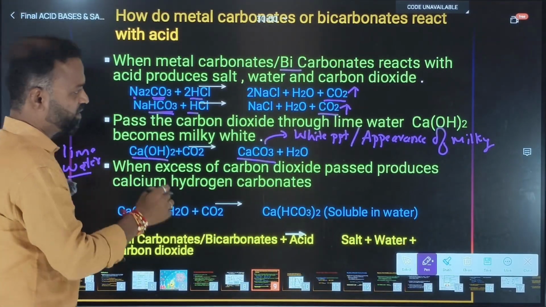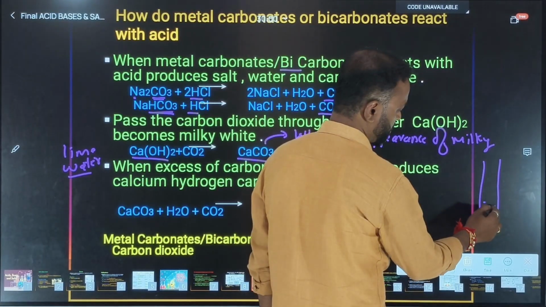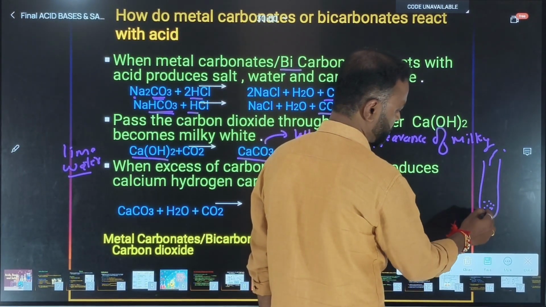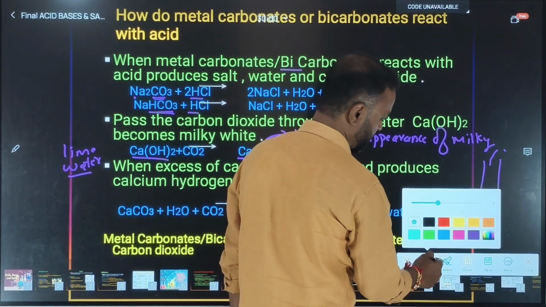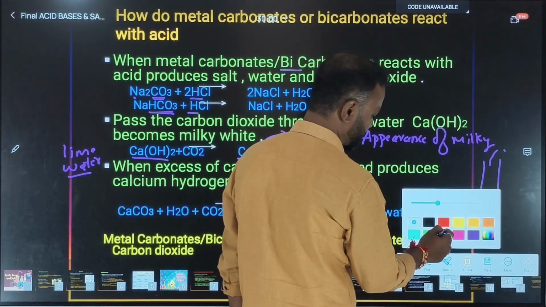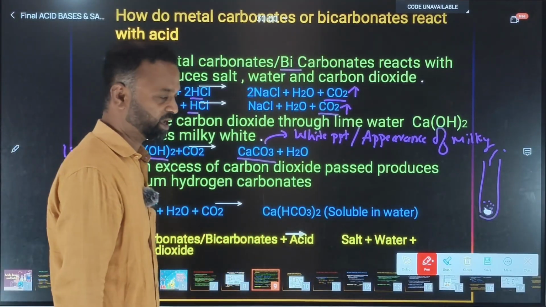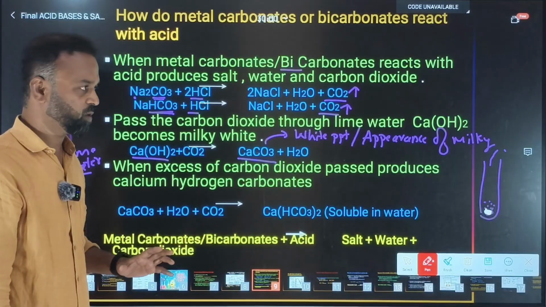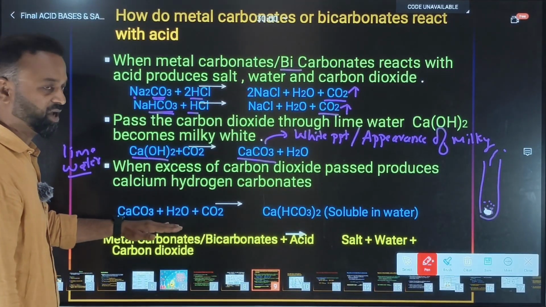Now here we have taken the test tube and we have taken the solution of lime water, then we pass the carbon dioxide. Now a white precipitate is formed in this test tube, but on passing excess amount of carbon dioxide to the solution where the white precipitate is already formed, that carbon dioxide will again react with the calcium carbonate and water.